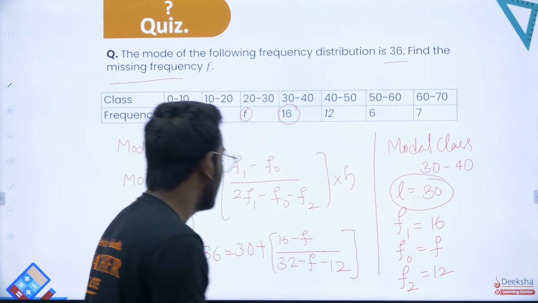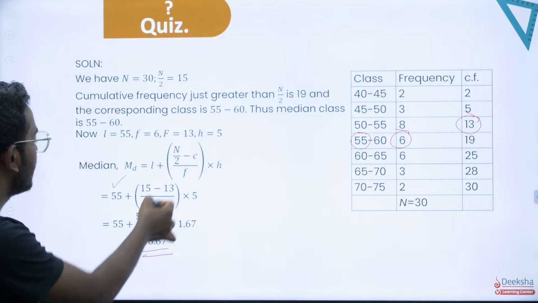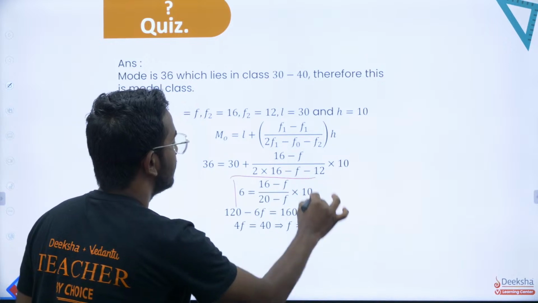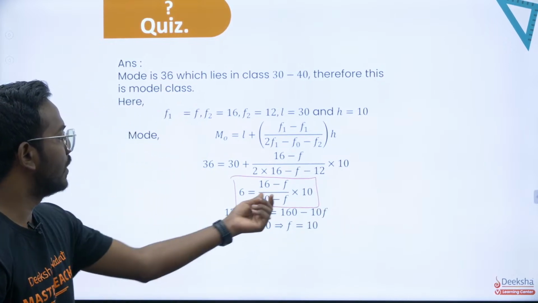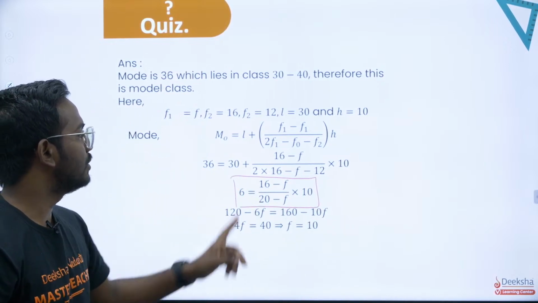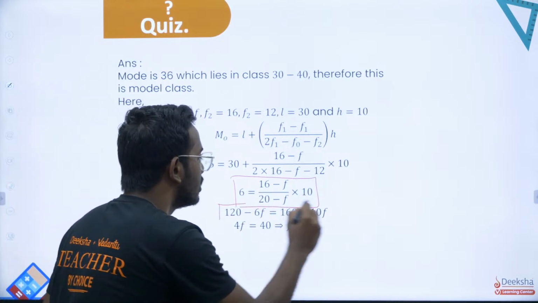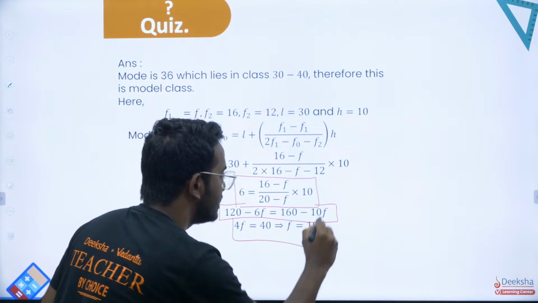So if you substitute and simplify for f, you will have something like this. You can take 20 minus f to the left side. 10 into 6 is 60, so 160 minus 10f. So this will give you a linear equation. Solve for f, and you will end up with f equal to 10.